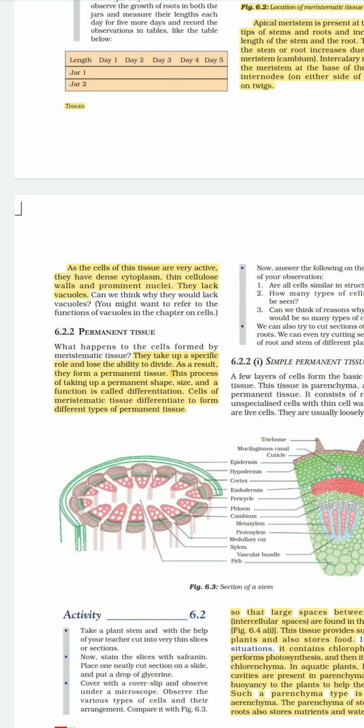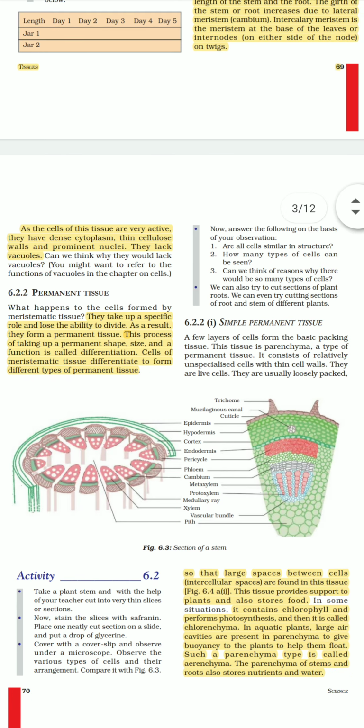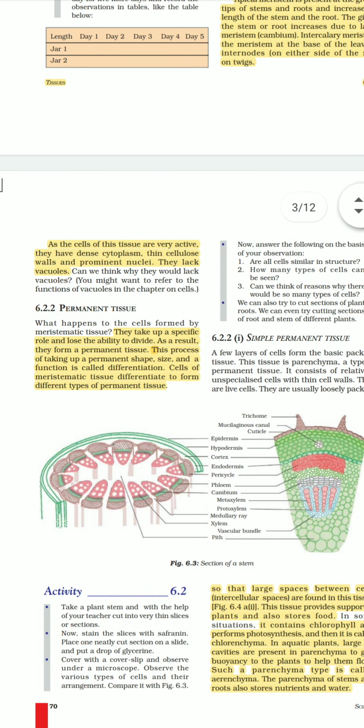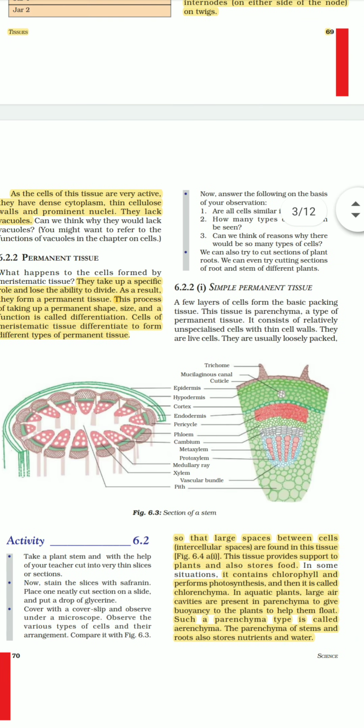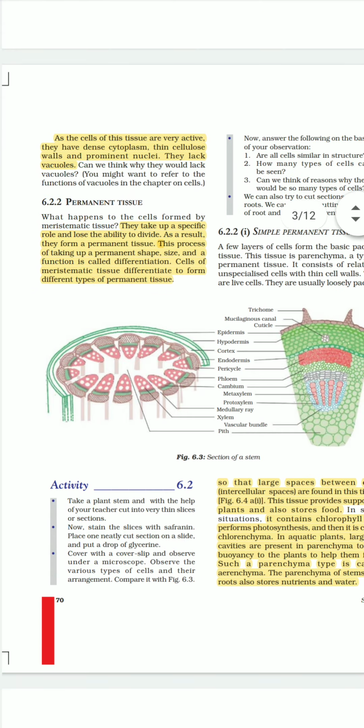But they lack vacuoles. And why do they lack vacuoles? Because vacuoles are generally used for storage purpose. You have already read in the previous chapter, and here there is no use of storage because they keep on dividing throughout their life. So they do not use vacuoles. This is a very important question. You can note it down in your notebook also. Then come to permanent tissue.